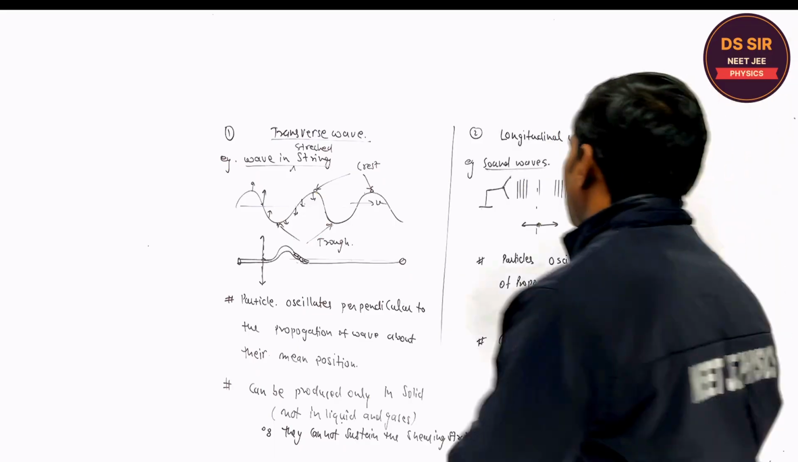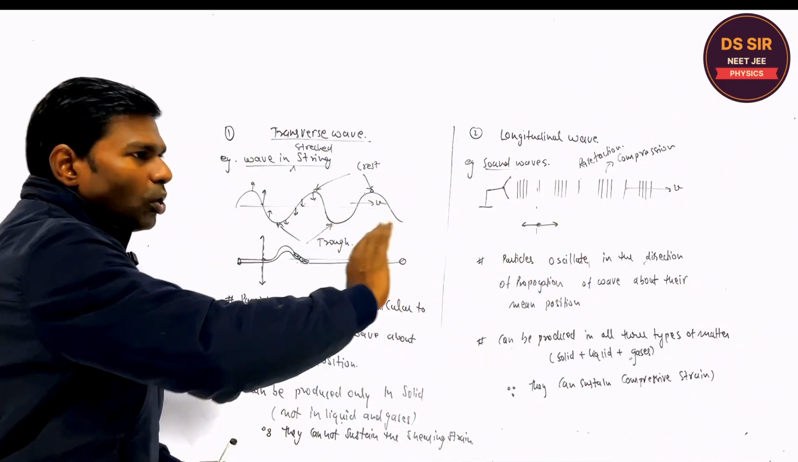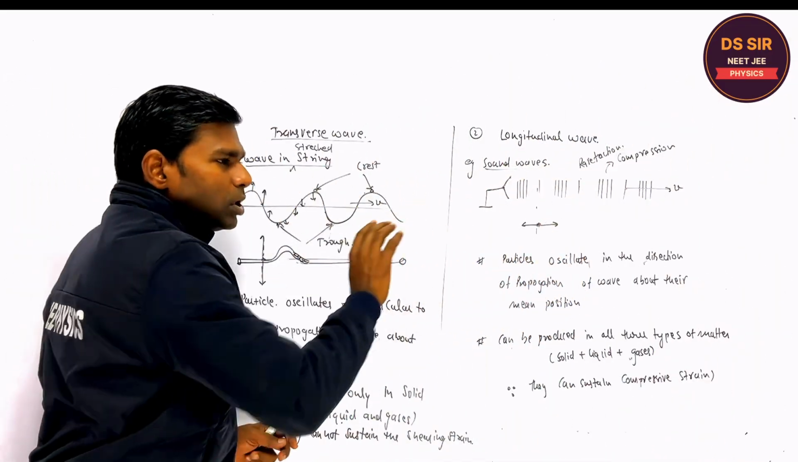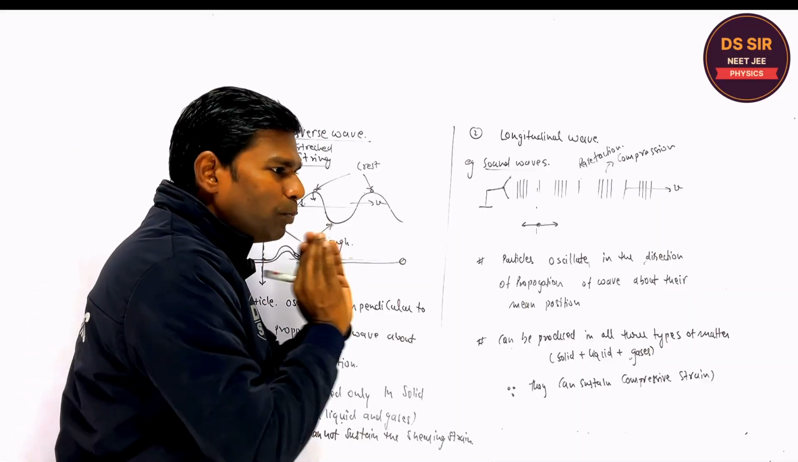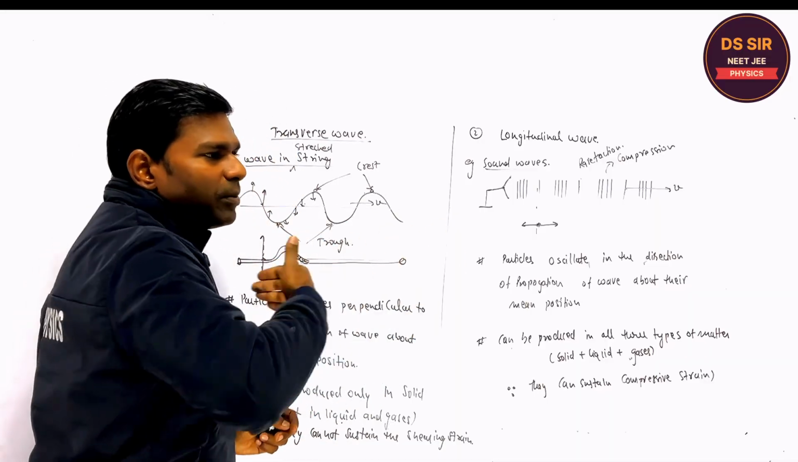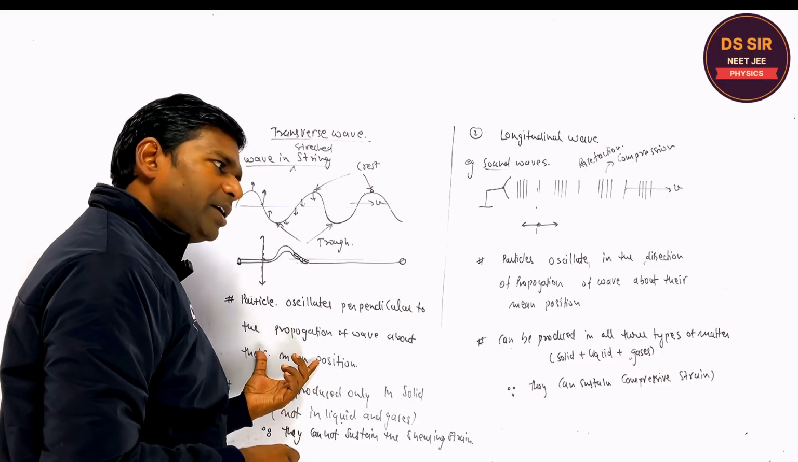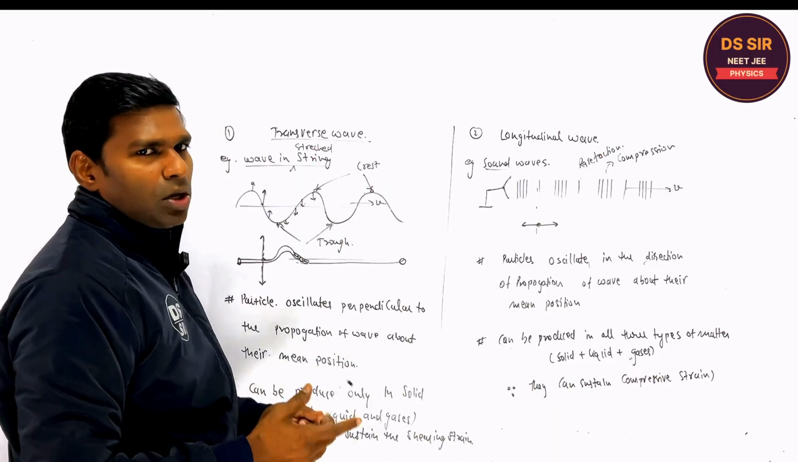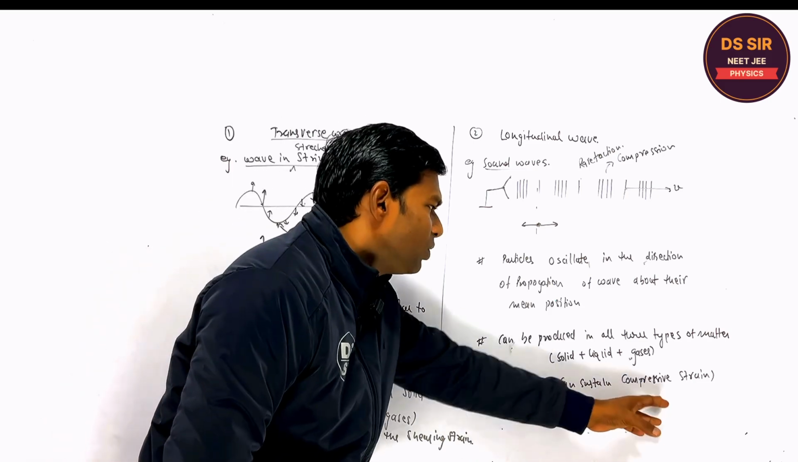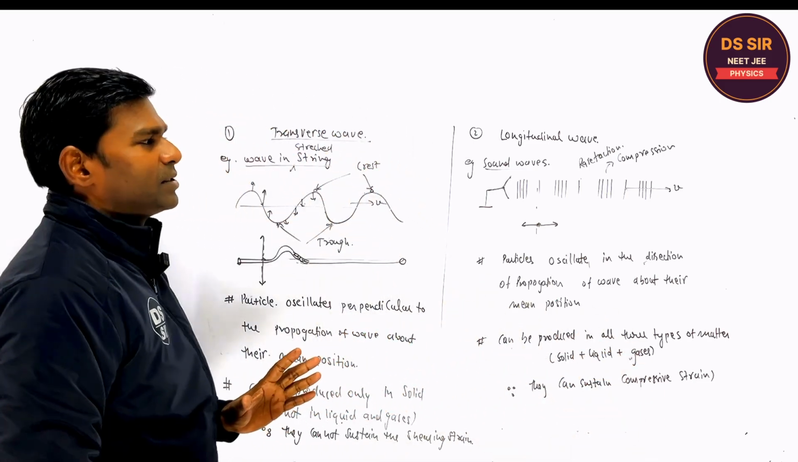Compressive strain means to produce the longitudinal wave, right? To produce the longitudinal wave, you have to push or pull the medium along the direction of propagation. So in the solid it is possible, in the gas it is possible also. The compressive strain or stress is also possible in the gases.